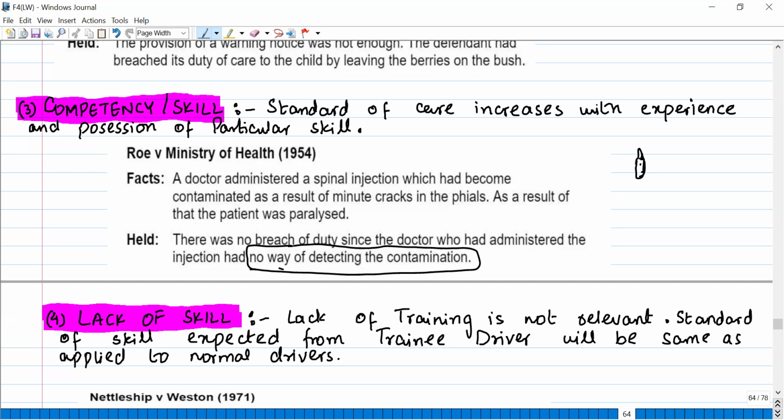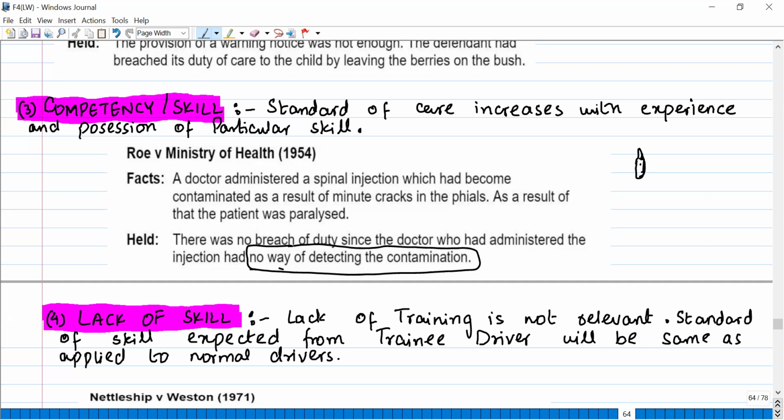Hindsight is irrelevant. The degree of the skill is the standard required at the time of the tort. Hindsight means, for example, in this case, when the injection was injected and afterwards the doctor found out that this was contaminated, then that thing is irrelevant. When the tort was committed, or before the tort, if he would have any idea of detecting the contamination and he did not do that, then he will be liable. But if he had no way of detecting the contamination and afterwards it was found out, then he is not liable. Okay. So hindsight is irrelevant. Hindsight means understanding the situation after that act happened.